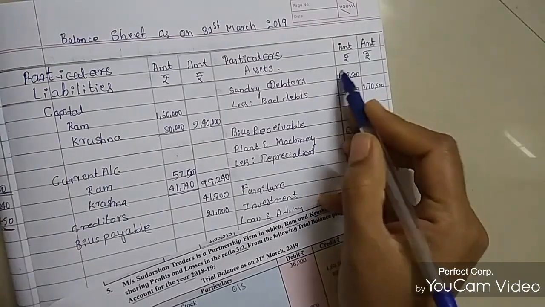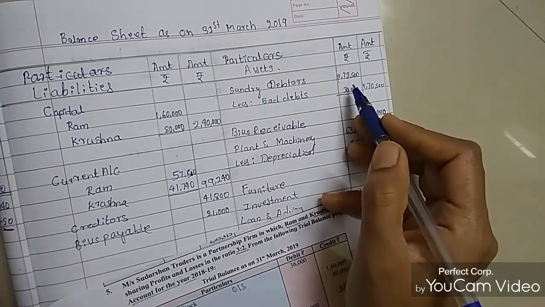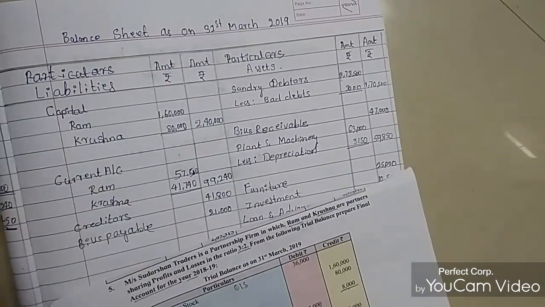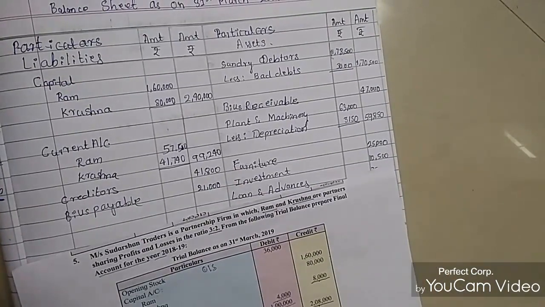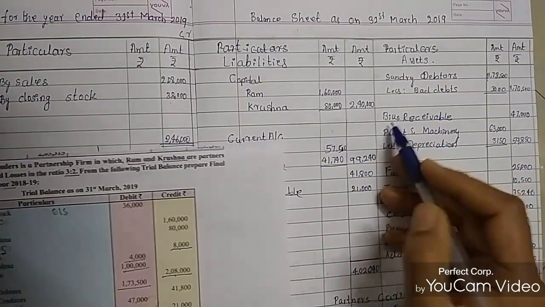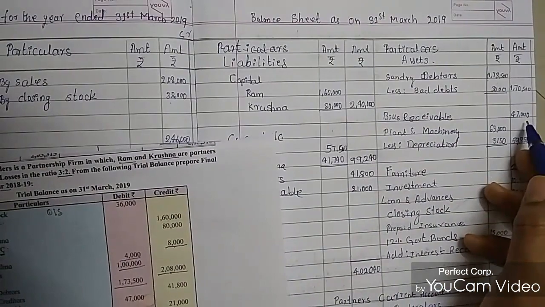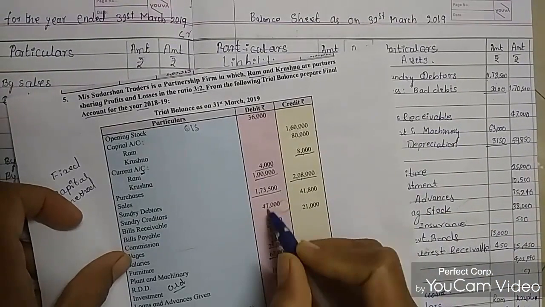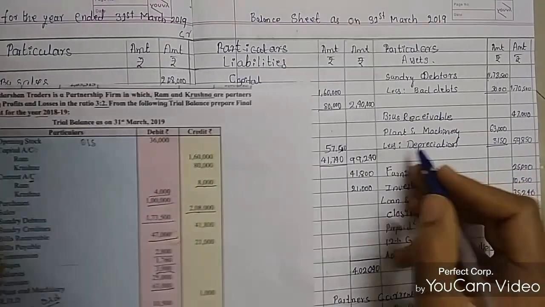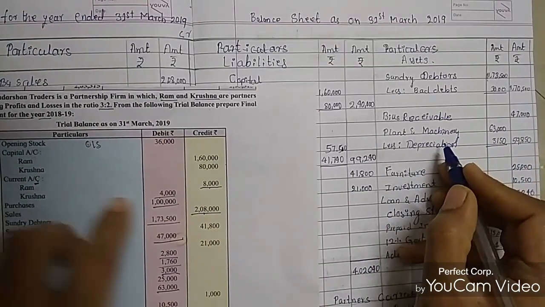So after deducting 3,000 from 1,73,500, bills receivable is 47,000. Next, plant and machinery 63,000.